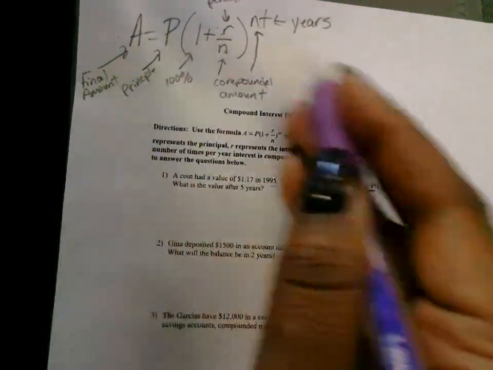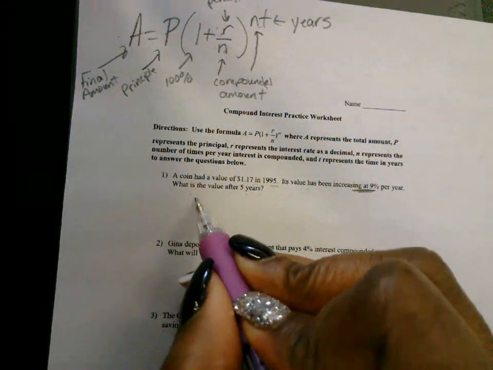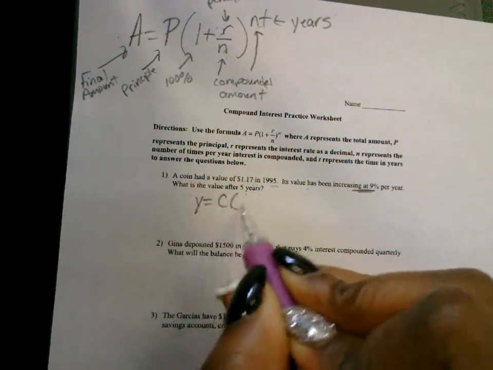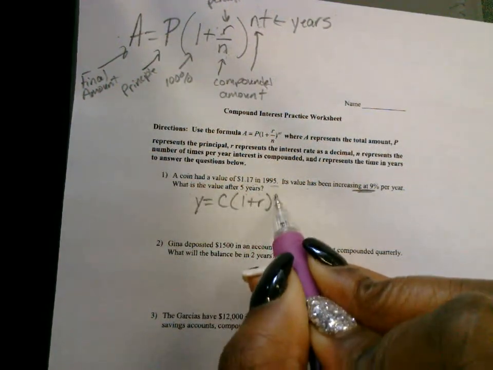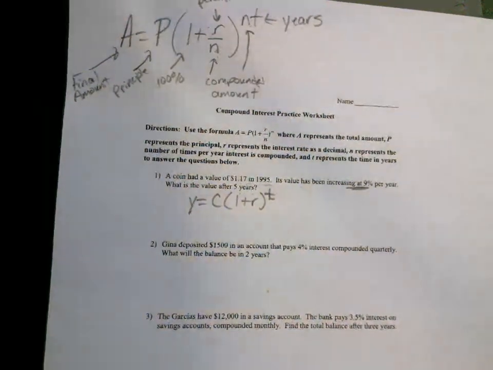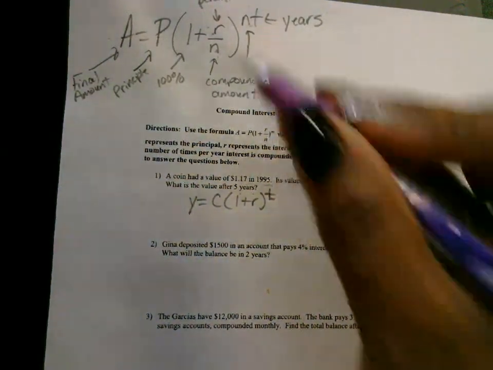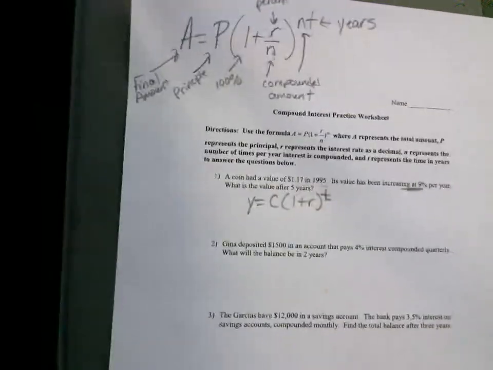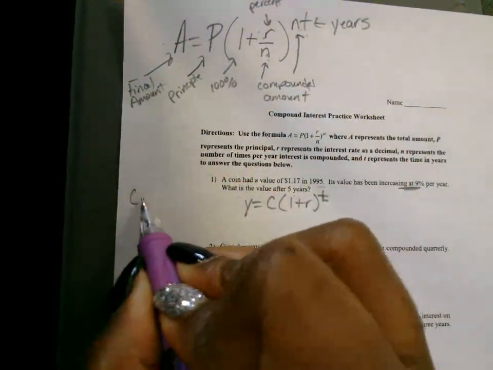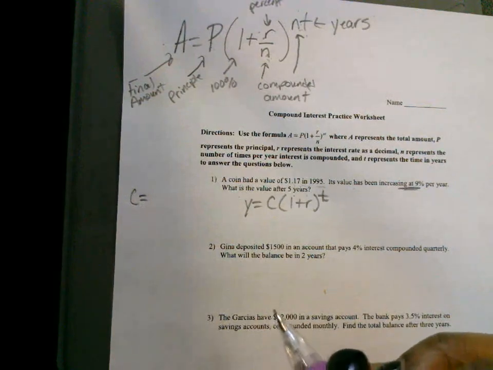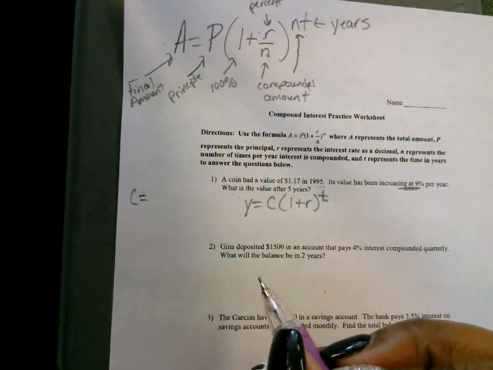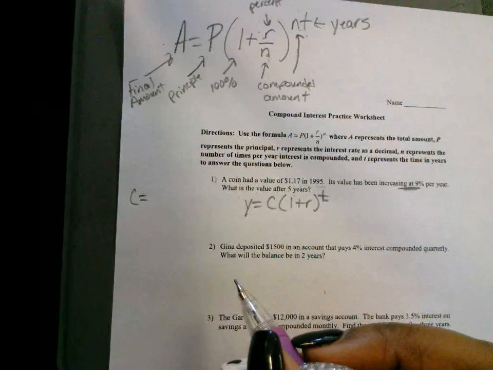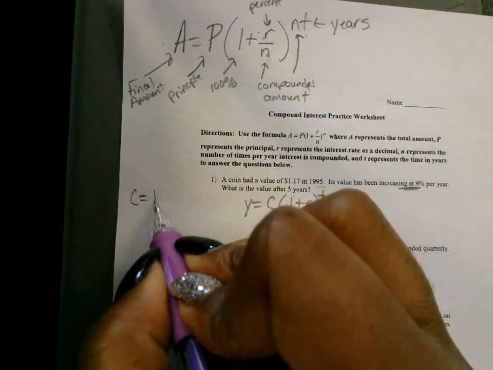So you can continue to use this if you want to, or you can just use the regular c(1 + r) to the t power. It's the same thing as this because we don't have an n. What's the starting amount here? What's my C or my P? The starting amount. 1.17.